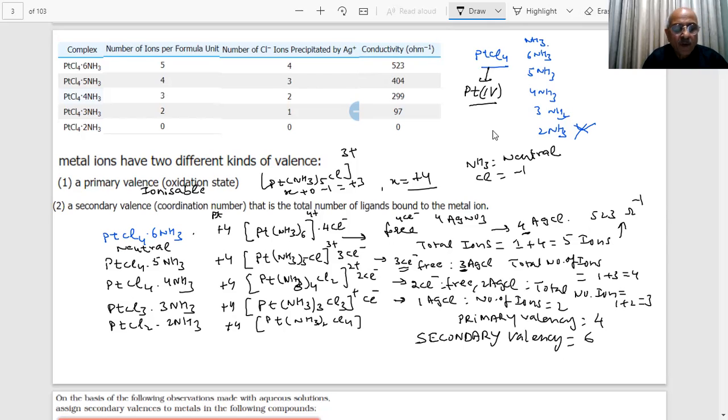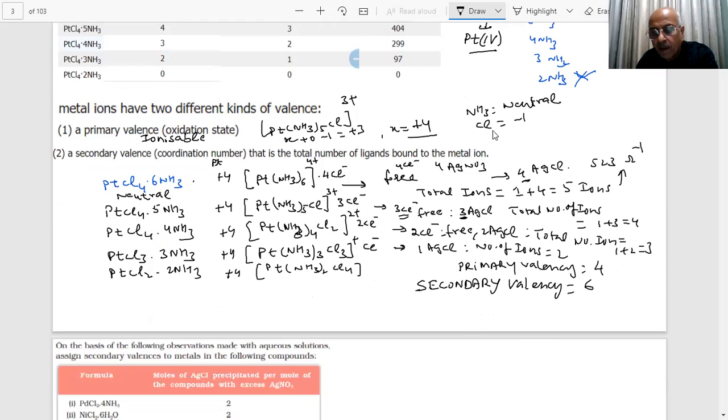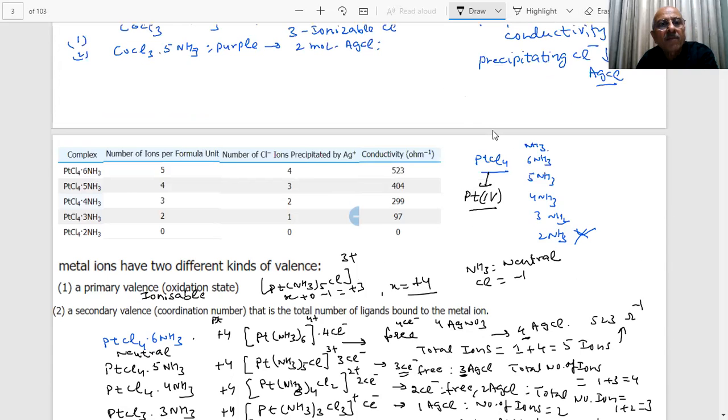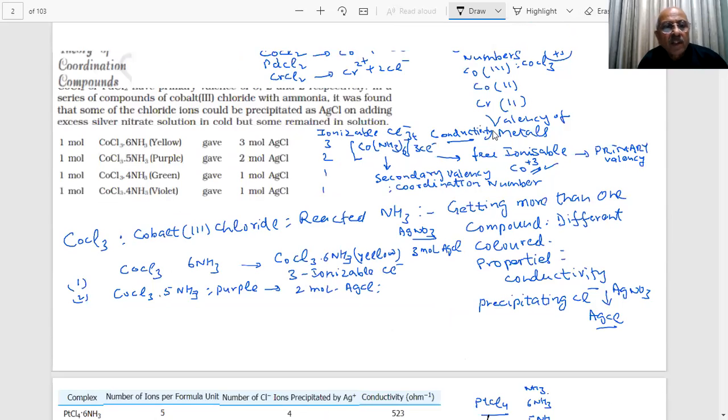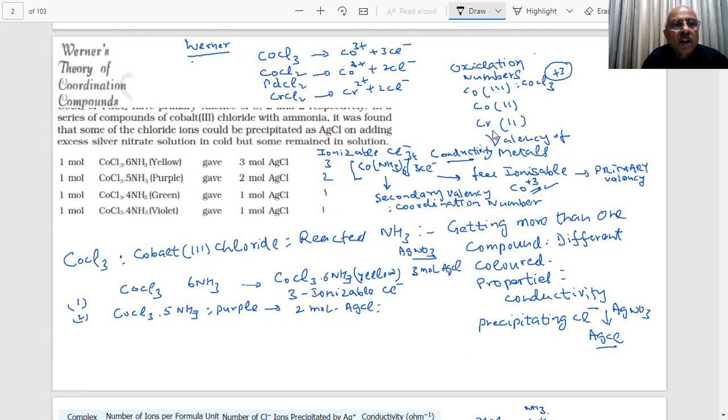What I meant is, students, for example, in this compound also you can see that there are two types of linkages. Coordination number is 6, because in these compounds, if I write their formulas, what is the formula of the first one?